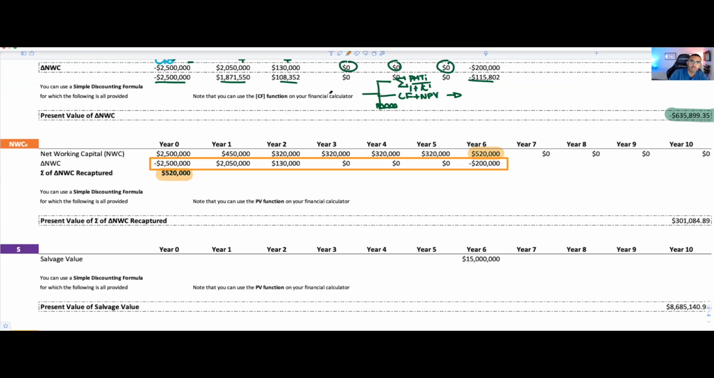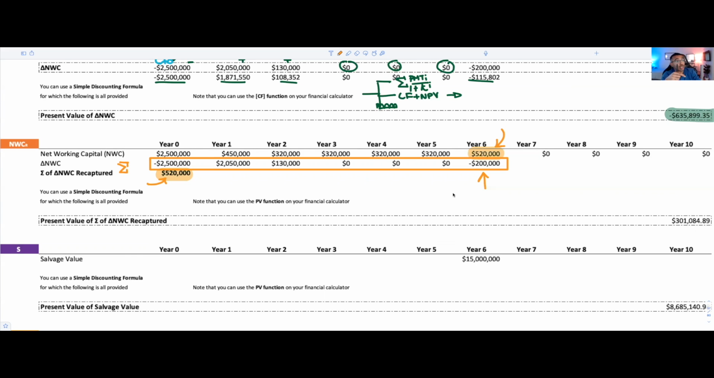So there's two perspectives to have here. One, you could add all of your changes in net working capital together to solve what you're going to recapture, or you could take the last value of net working capital when you're finishing the project. Because you're receiving it at the end of the project and it's a positive value, you're getting the money that was trapped in the business. You have 520K trapped in the business, but upon termination of the project, you're able to retrieve that money. It's back in your pockets.